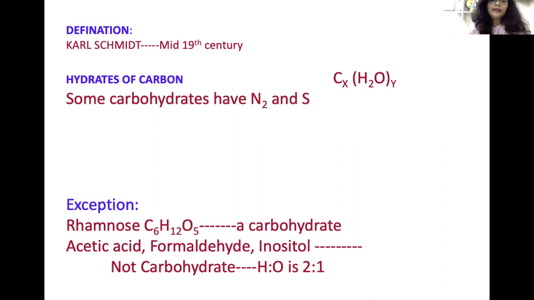Again, acetic acid, formaldehyde, and inositol: the molecular formulas of these do not come in the proportion of H to O as 2 to 1, but they are not carbohydrates. So because of these difficulties or exceptions,